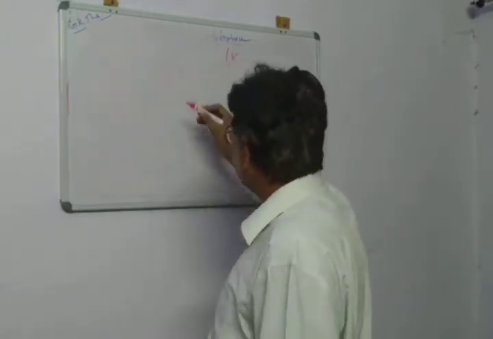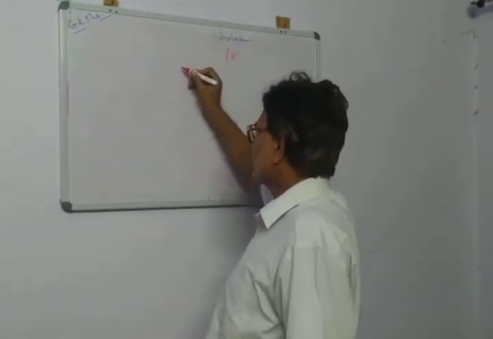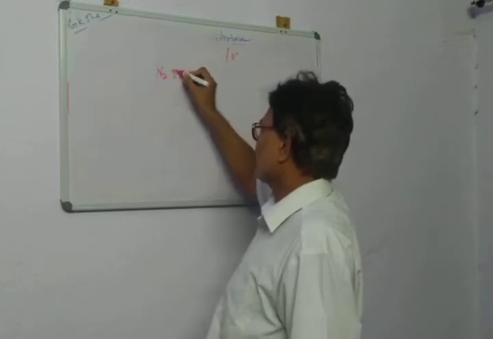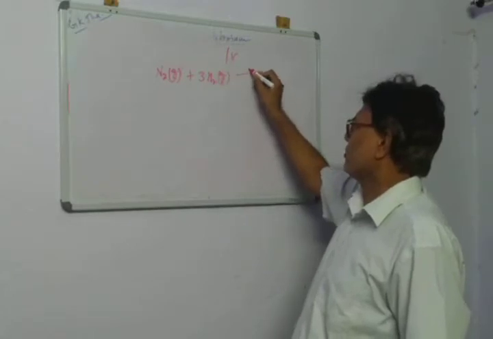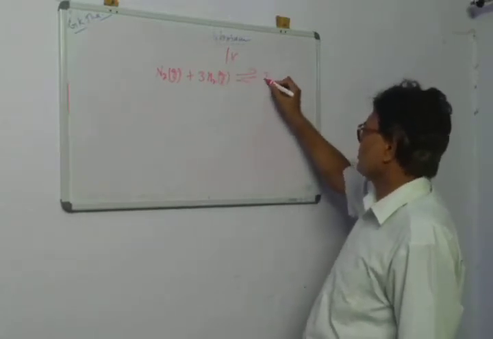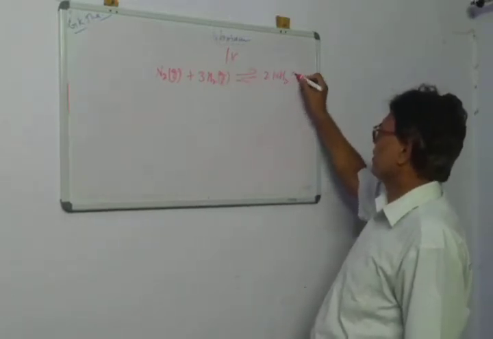Now suppose, again an example, N2 gas plus 3H2 gas, under equilibrium, giving 2NH3 gas.